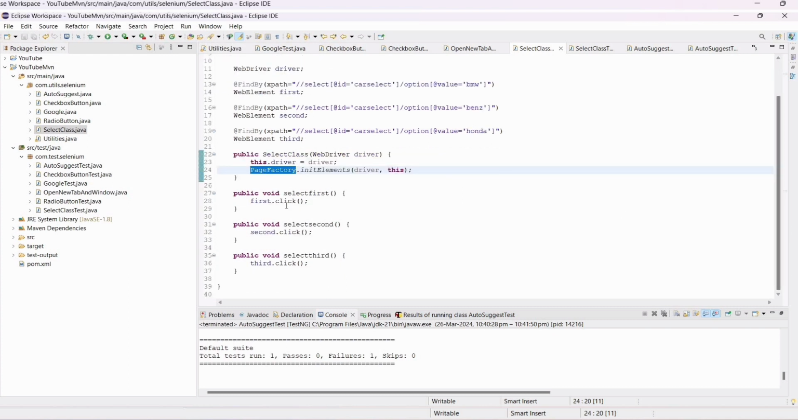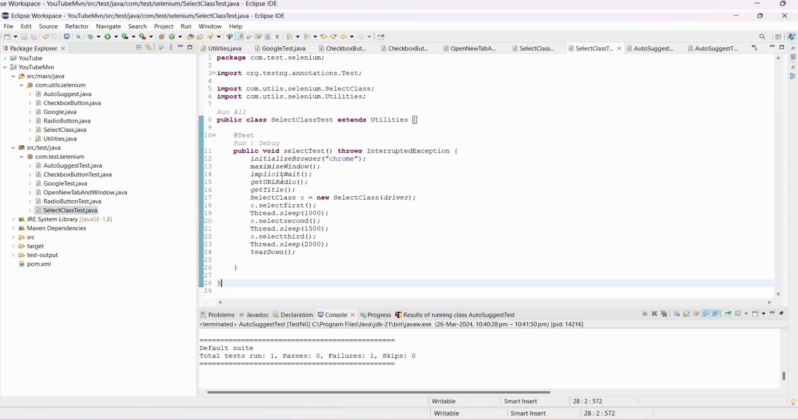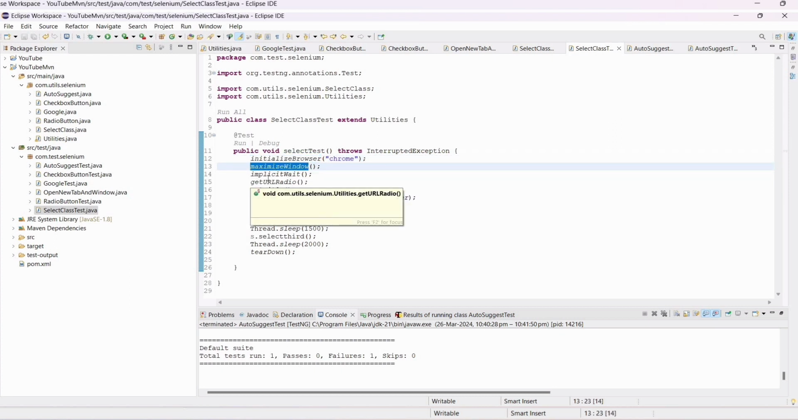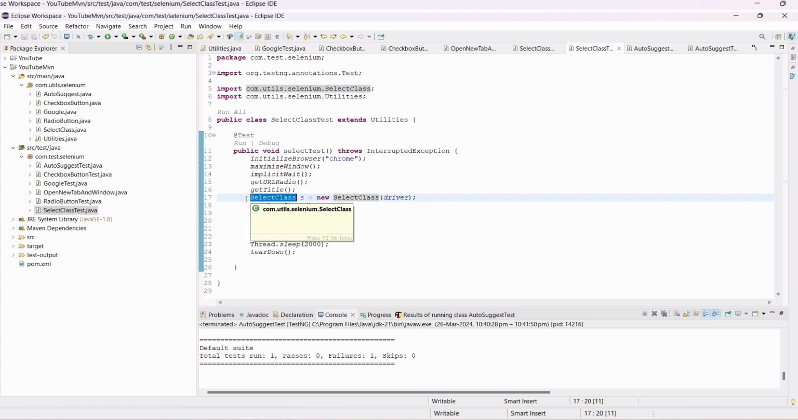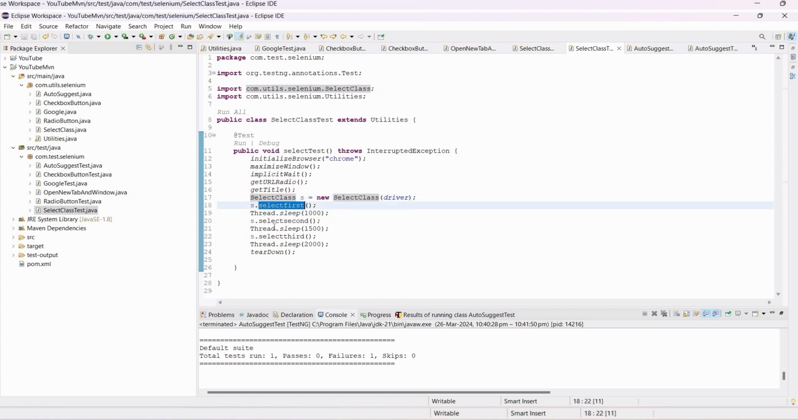clicking on this simply: first, second, third. Now, initialize the browser, then maximize the window, and I put an implicit wait. The same URL I have used, getting its title, and then we are selecting the Select class. I have created the object of that class to call its methods: select first, select second, and select third. I have put Thread.sleep, a Java wait, just to show you that it is getting clicked or not, and tearDown just to close it.